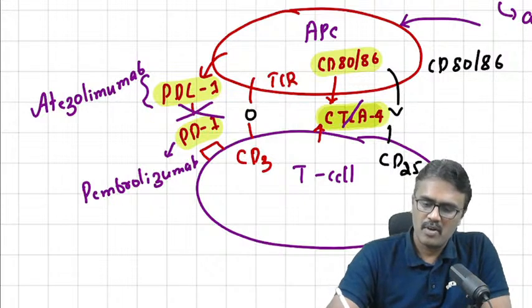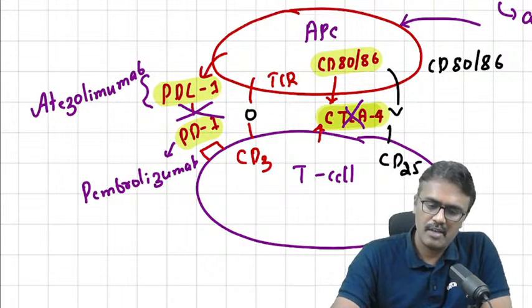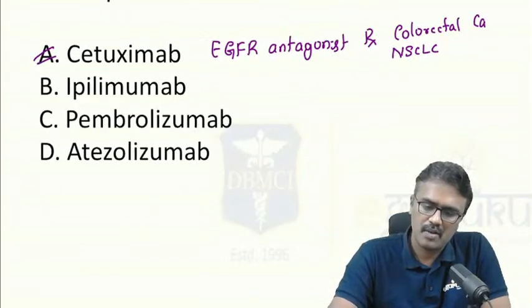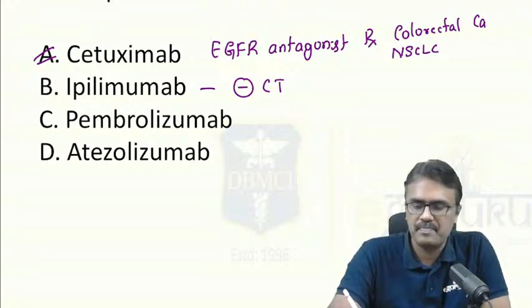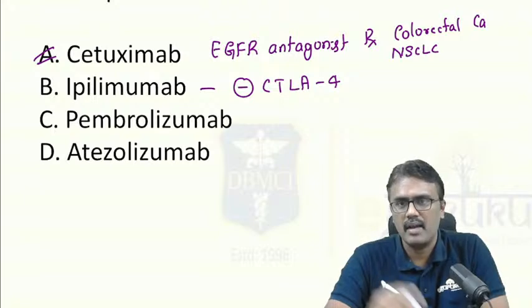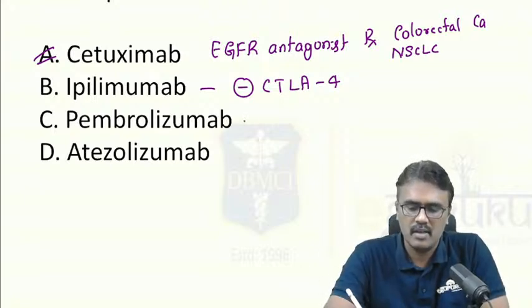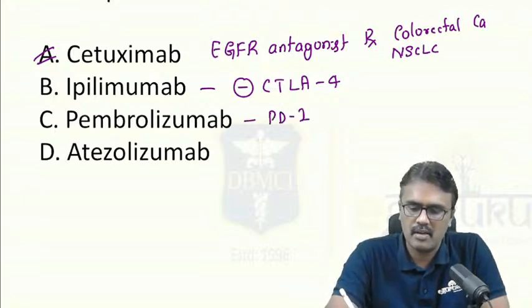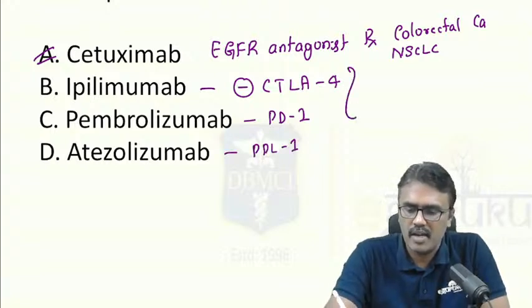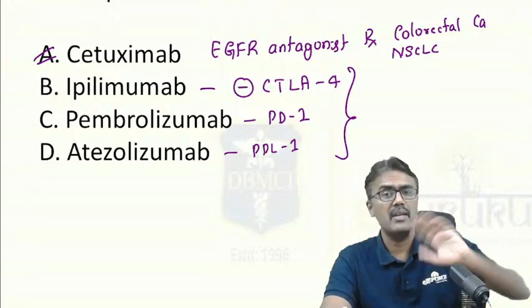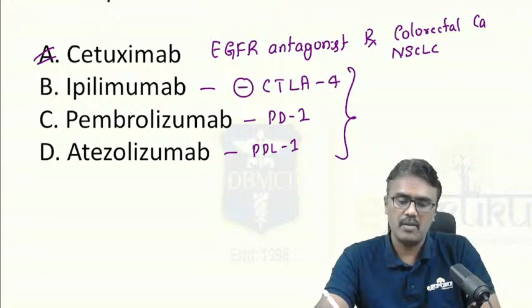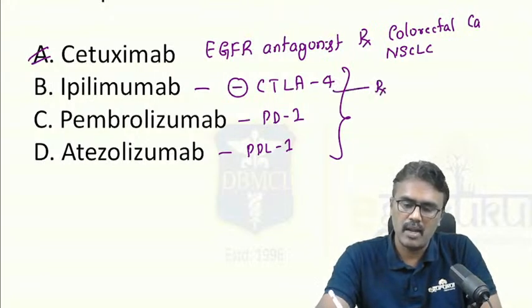Now we can also block CTLA4, and if we come back to the question, ipilimumab is the one which inhibits CTLA4 and blocks that break, and then the immunity will respond. And this is against PD1, and this is against programmed death ligand 1. So these are all now the trend, and they are used in so many cancers. Particularly ipilimumab is used in the treatment of melanoma.